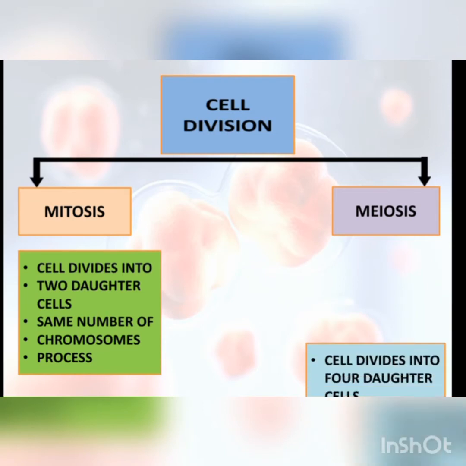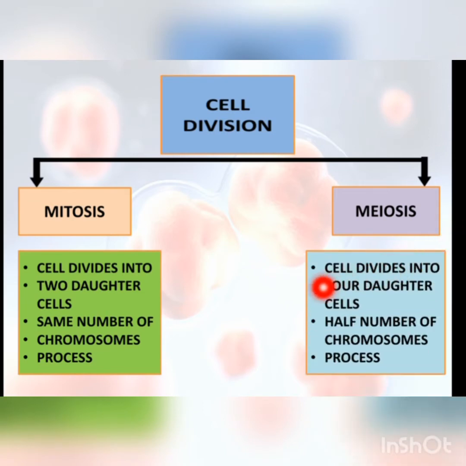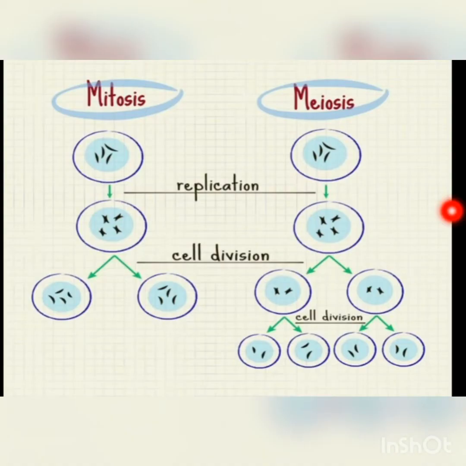In meiosis, a cell divides into four daughter cells instead of two. Then half the number of chromosomes is there, meaning the chromosomal number is halved. And then we will study the process of meiosis in detail. Now this is the process of meiosis and mitosis.